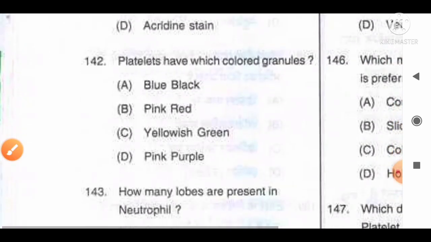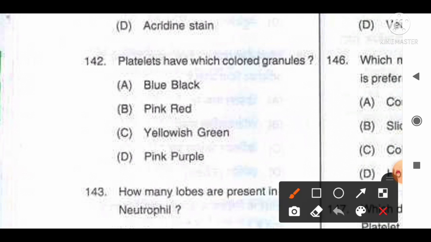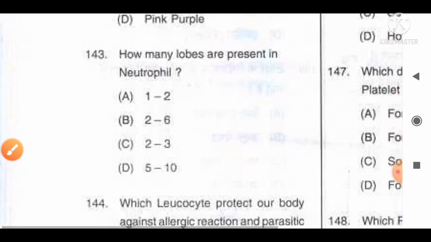Move to the next question, number 142. Platelets have which colored granules? The options are: A blue black, B pink to red, C yellowish green, D pink purple. And the correct answer for this question is option D. Pink purple is the correct answer for this question. You can remember this answer. Move to the next question, number 143.